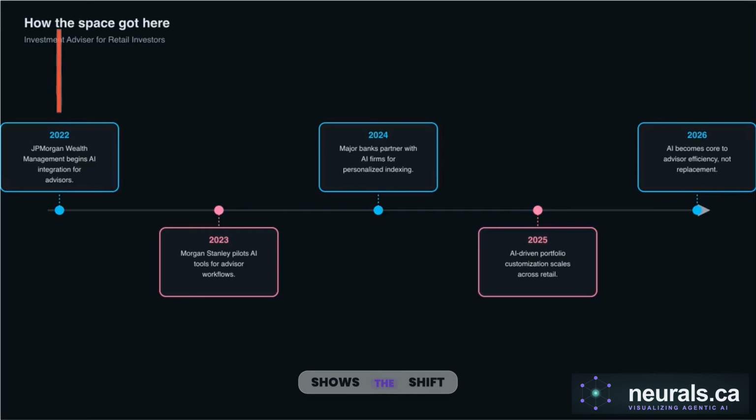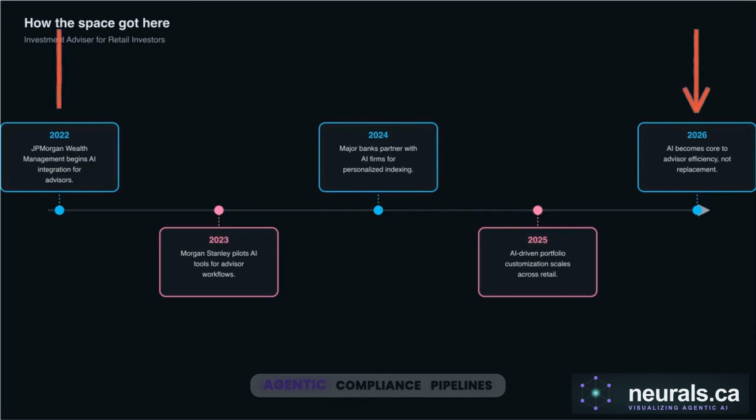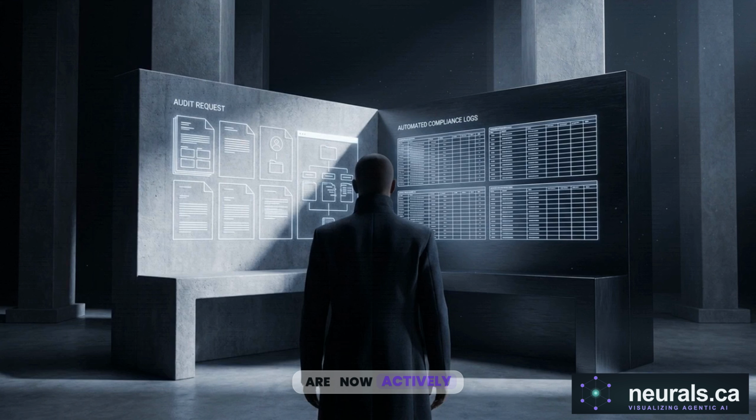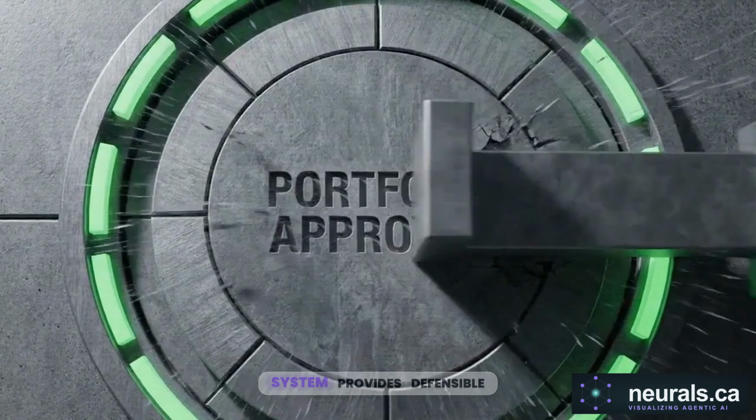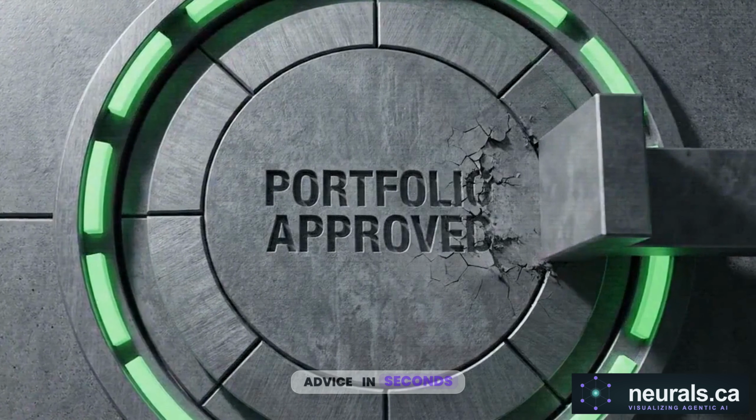This timeline shows the shift from early AI experimentation in 2022 to the core agentic compliance pipelines used today. Regulators are now actively auditing firms for AI washing, requiring proof that algorithms genuinely prioritize the client's best interest. By bounding machine speed with an explainable gate, the system provides defensible advice in seconds.